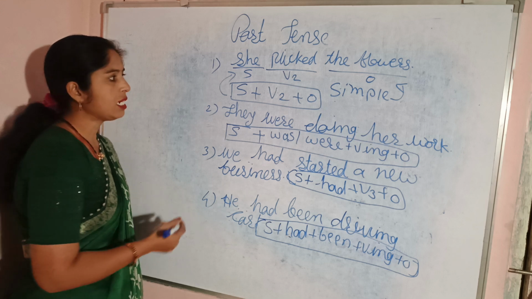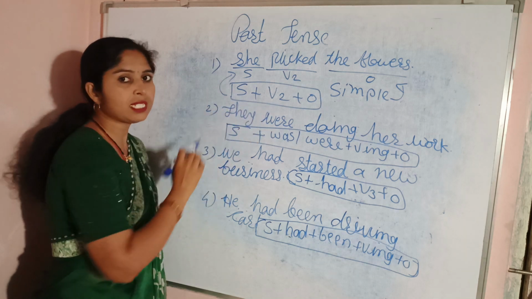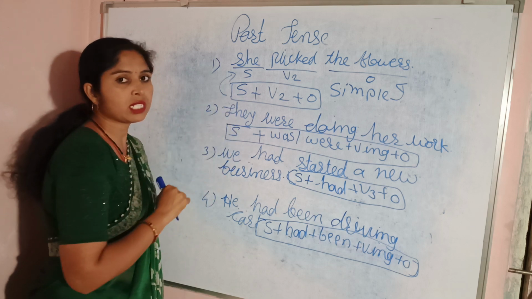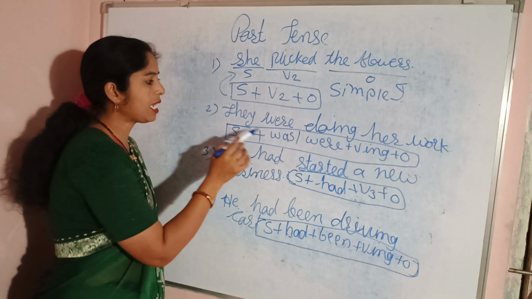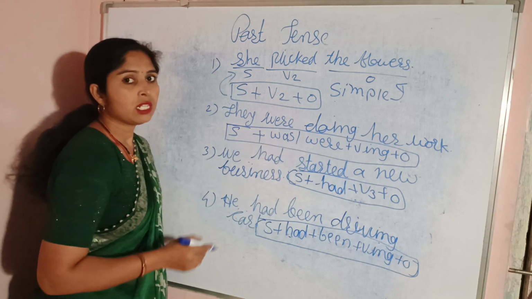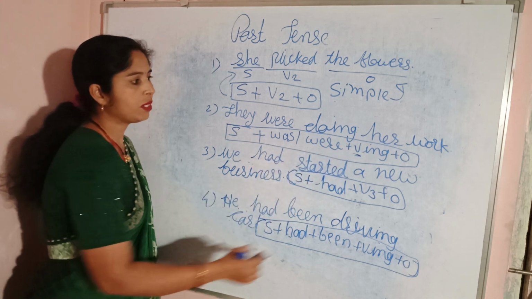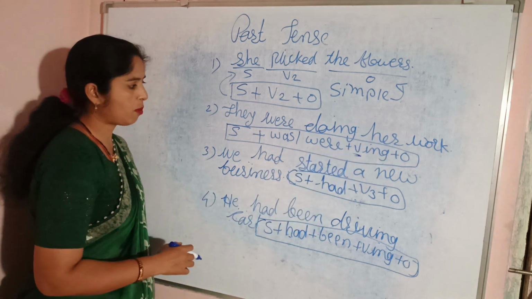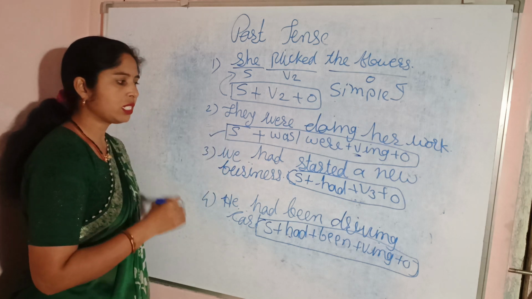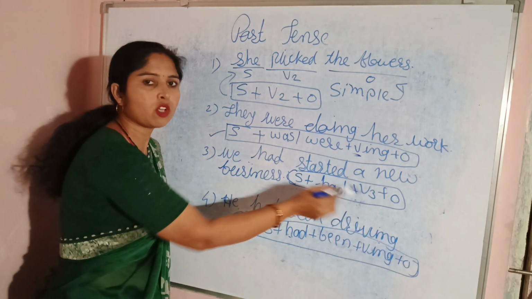Now let's see again. Simple past formula is subject plus V2 plus object. Then past continuous tense formula is subject plus was or were plus VING, means we should apply the ing form to the main verb, then object. This is the formula of past continuous tense. Then subject plus had plus V3 plus object.